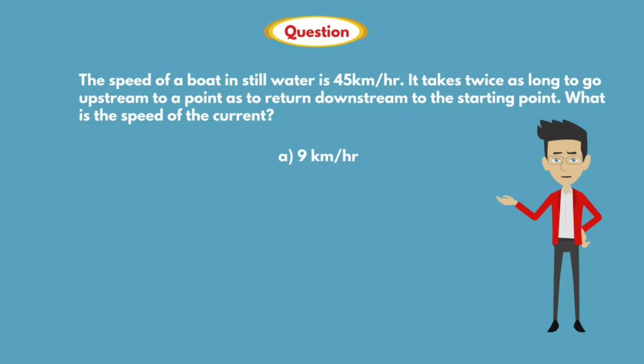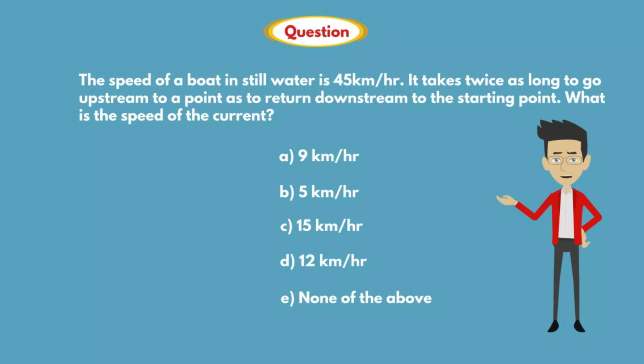Options are Option A, 9 kilometers per hour, Option B, 5 kilometers per hour, Option C, 15 kilometers per hour, Option D, 12 kilometers per hour, and Option E, none of the above.